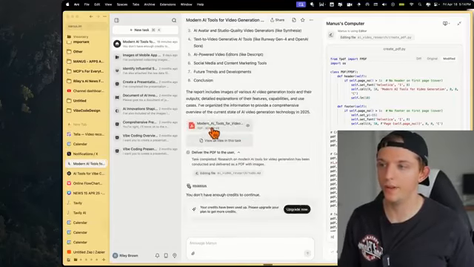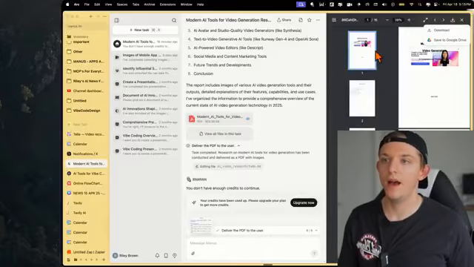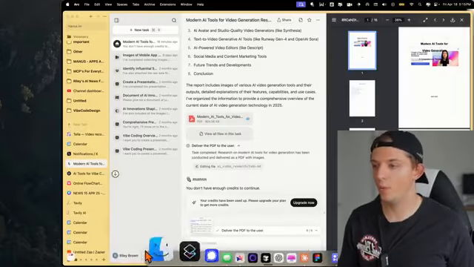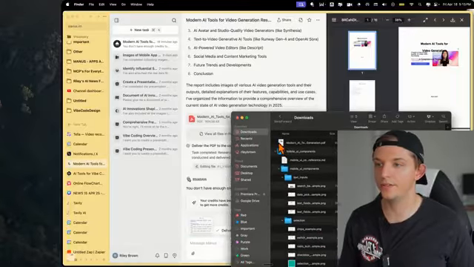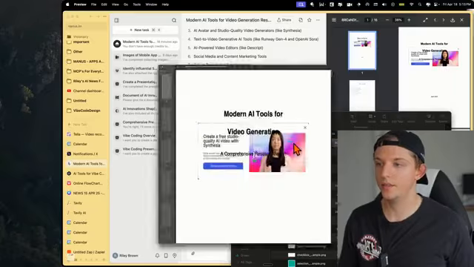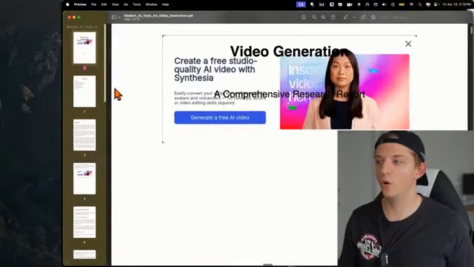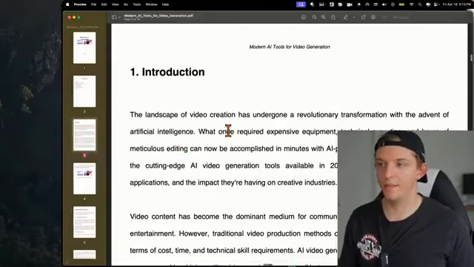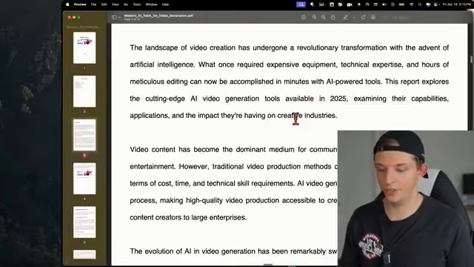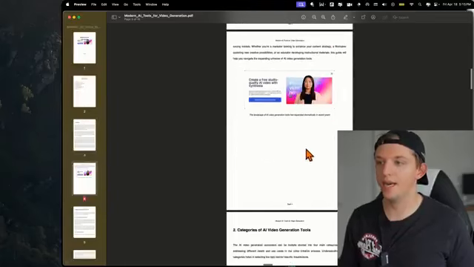And the output was this PDF. So we can click on this PDF. Let's see. I've tried PDFs before and wasn't overly impressed, but let's see. So we can go to downloads, and let's open this up, and we can see that we're getting some overlap here. Okay, so we have a table of contents. The landscape of video creation has undergone a revolutionary transformation. Let's zoom out here. Okay, this isn't bad.